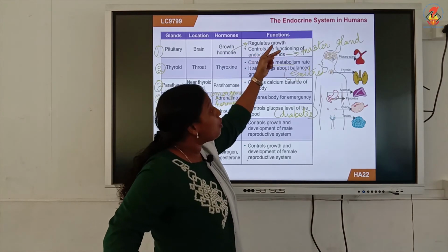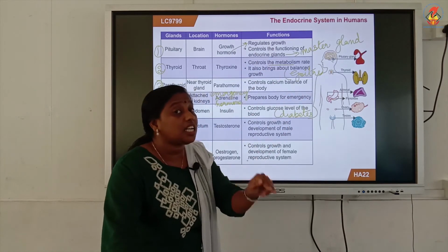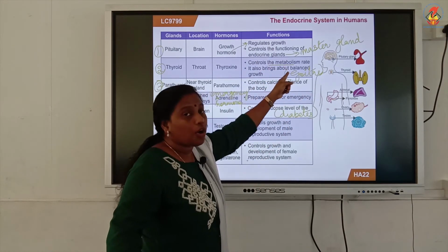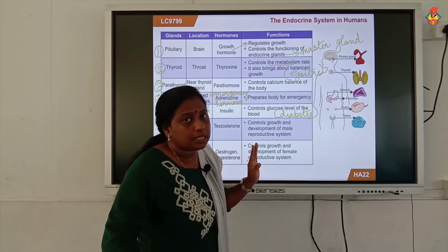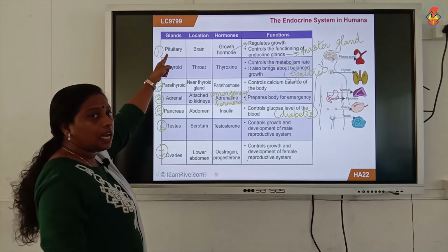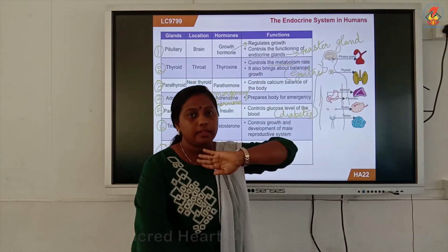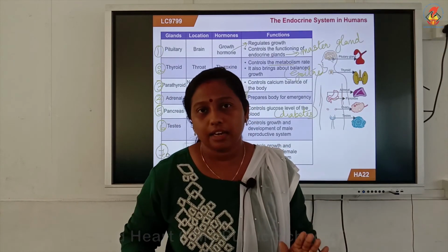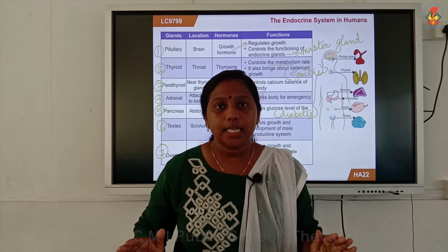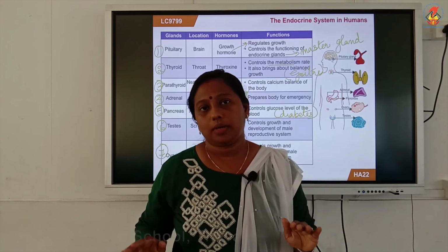Then you studied about 2 diseases caused by the under-secretion of 2 hormones: goiter and diabetes. Then one more thing you studied is that the pituitary gland is called the master gland of your body. Hope this much information is clear. With this, the major endocrine glands in human beings are over.